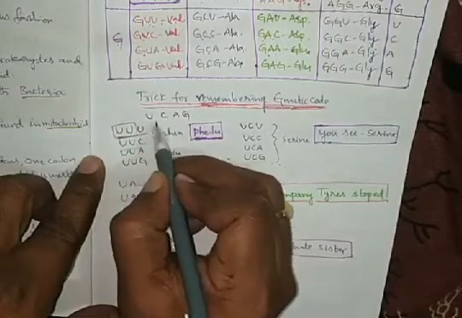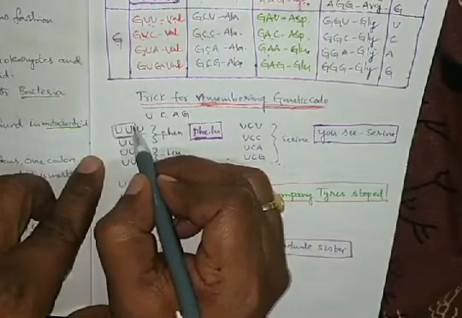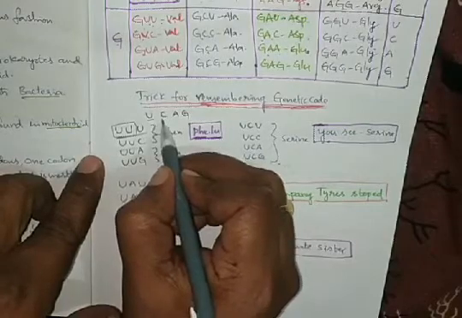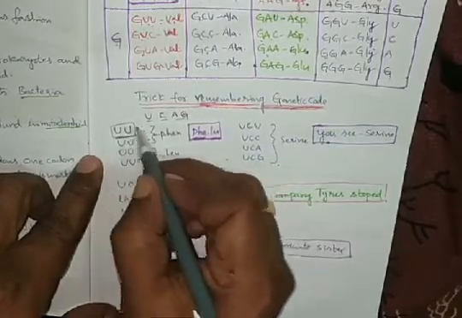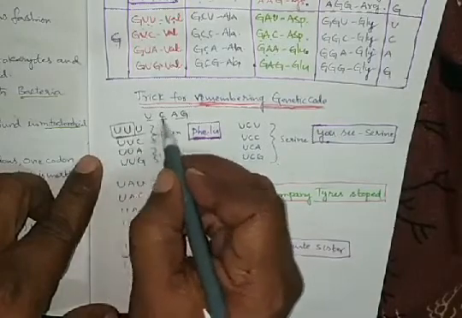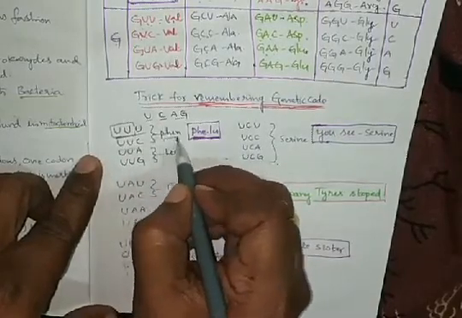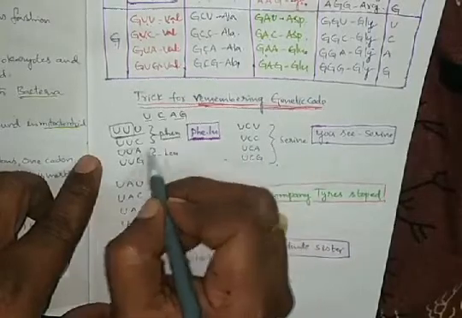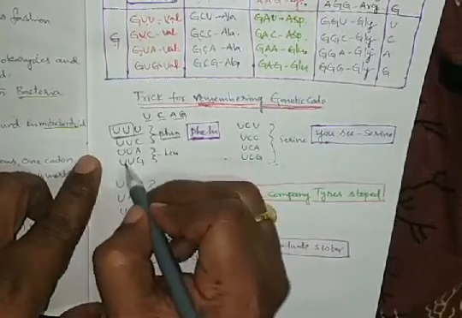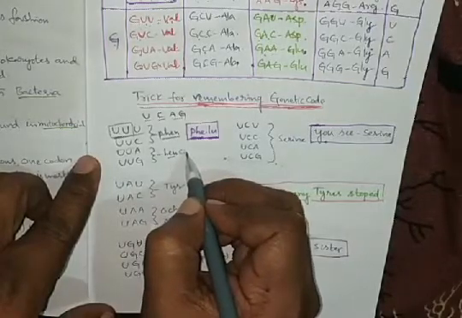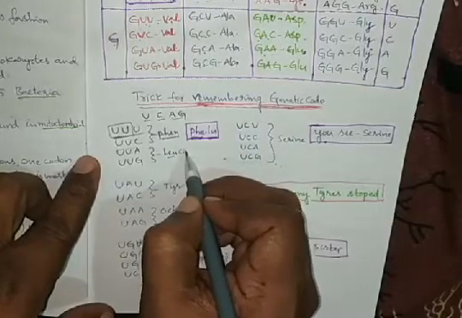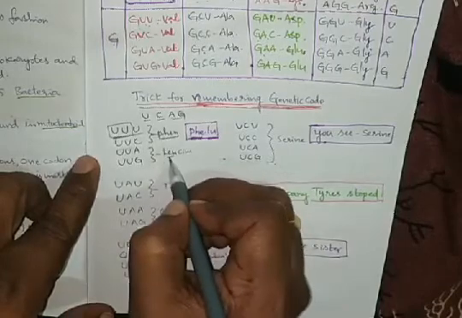When the first two letters join with the third base, we get the codon. So UUU, UUC we can call phenylalanine. UUA, UUG we call leucine. Phenylalanine, leucine.